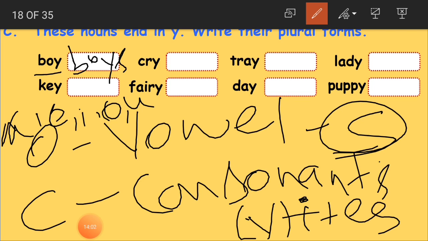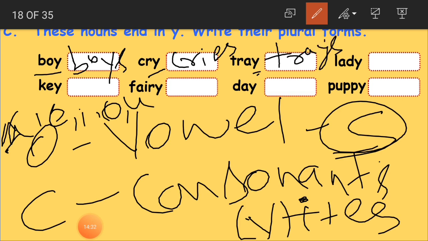Before Y we have a consonant, so take off Y and add IES, that is cries, C-R-I-E-S. Tray, T-R-A-Y. Before Y, what is the letter? A is a vowel, so we only add S, that is trays.